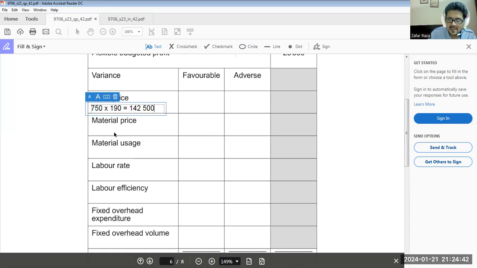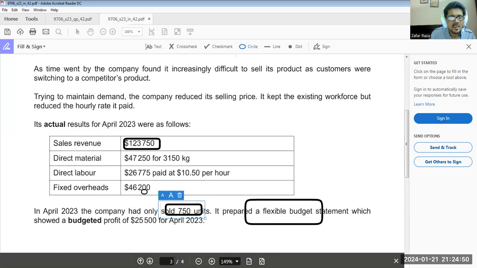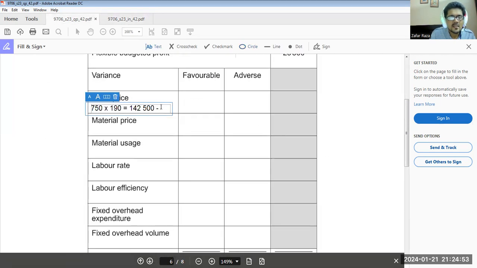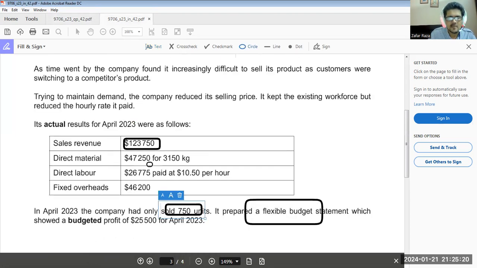But actually what we get is $123,750. It means there is an adverse effect of $18,750. You don't need to remember so many formulas while doing this. It's very simple. You can calculate without even remembering the formulas.